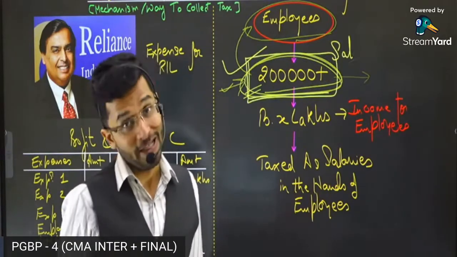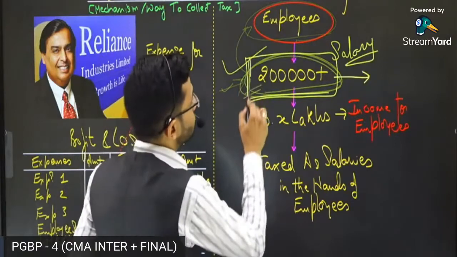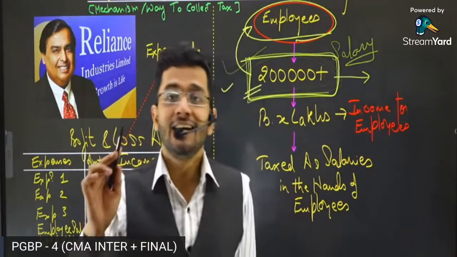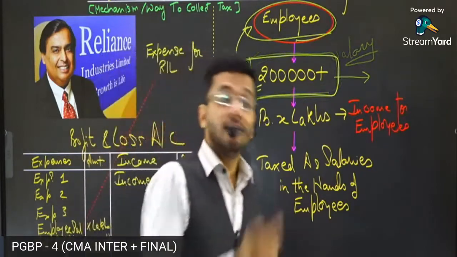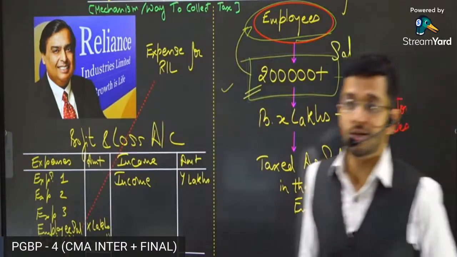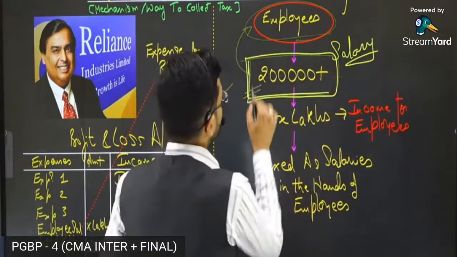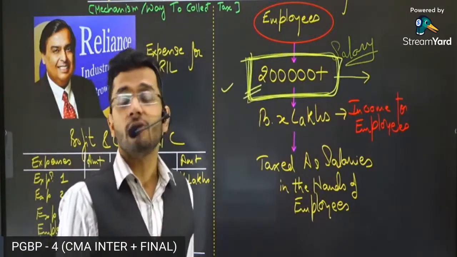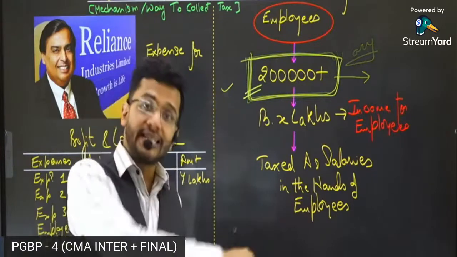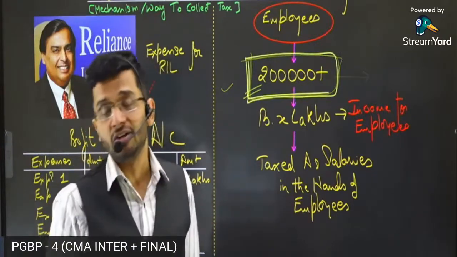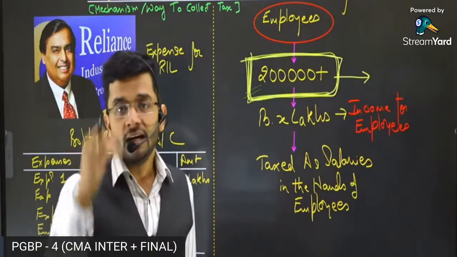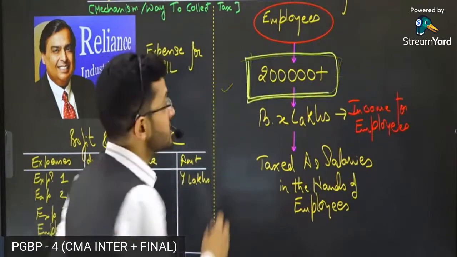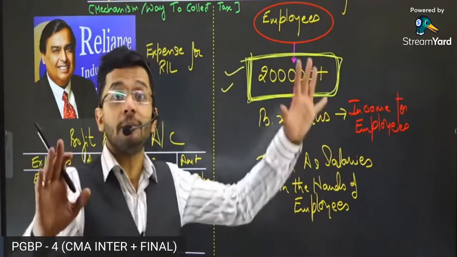Now, guys, the point is, it is really difficult to track 2 lakh people's salary and their taxes which are paid to Government of India. It is very, very difficult to track. Government of India is in a difficult situation. It has to track 2 lakh people together who are being paid salary. To make sure that they have paid taxes, duly filed their return of income, and duly paid whatever taxes are due, calculated properly. Proper calculation should be there. This is a difficult task because 2 lakh people is a huge amount.